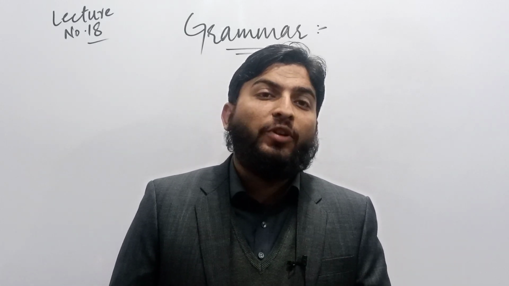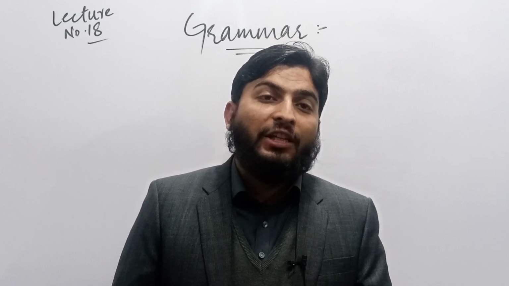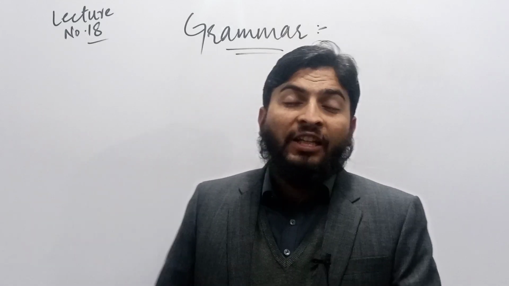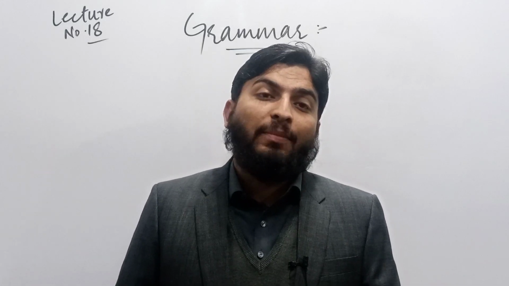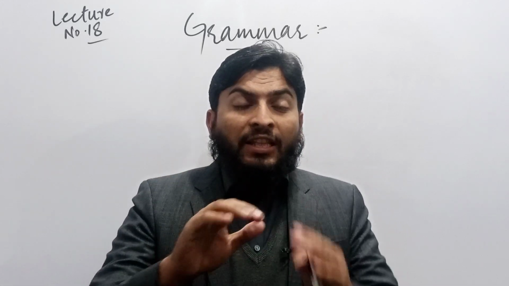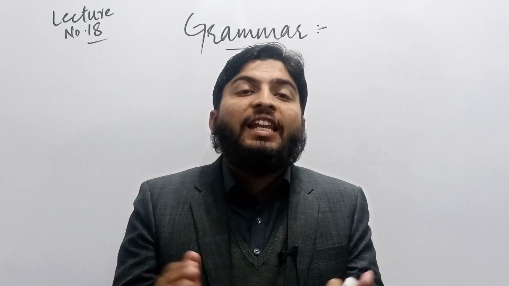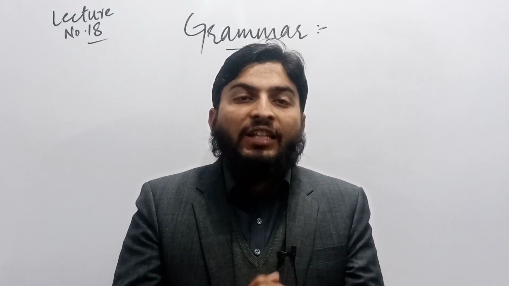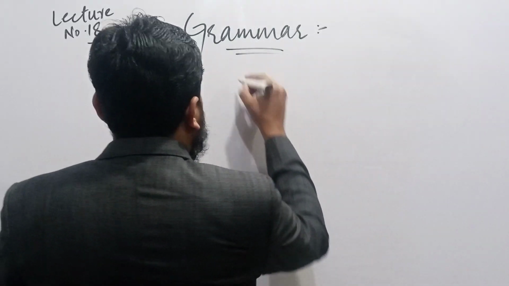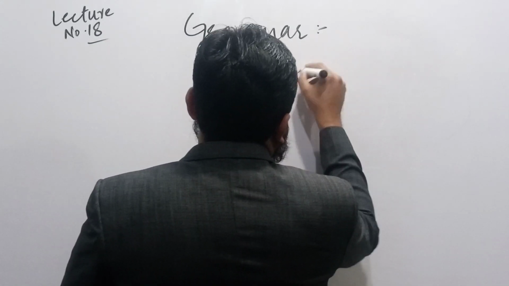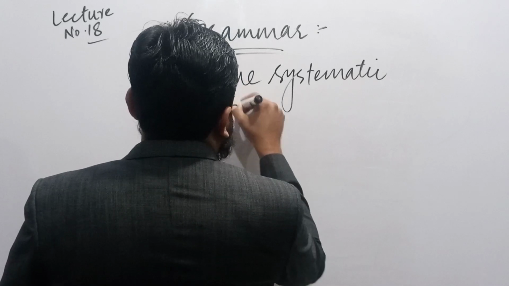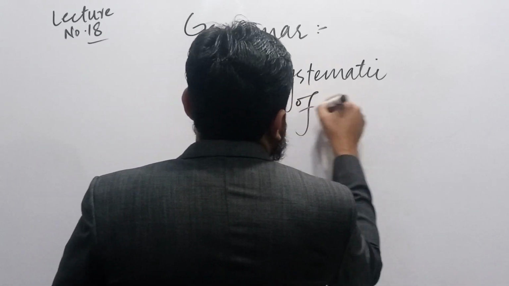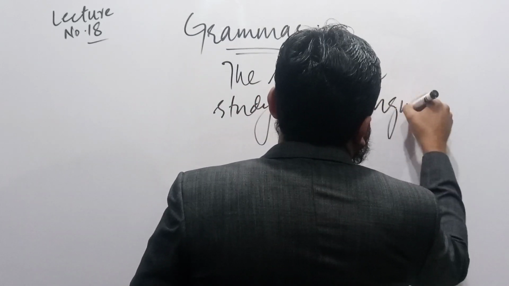Today I am here with a new video that is all about lecture number 18. What is lecture number 18 about? Lecture number 18 is about grammar. So we should define what is grammar. Grammar is defined as the systematic study of a language. So let me define the word grammar: it is the systematic study of a language is called grammar.